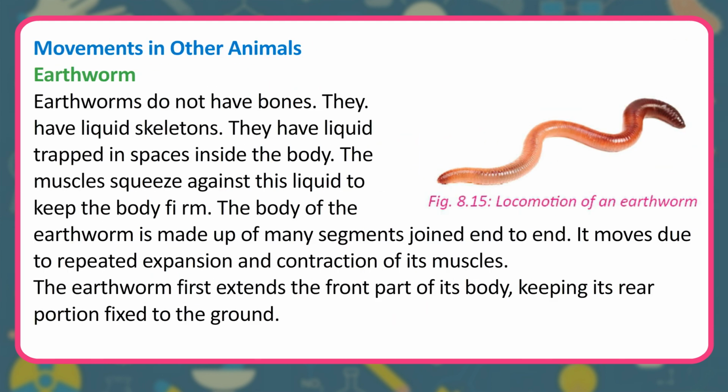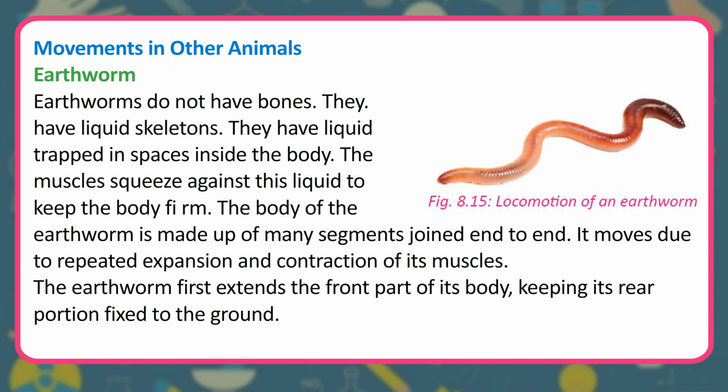Movements in other animals. Earthworm. Earthworms do not have bones. They have liquid skeletons. They have liquid trapped in spaces inside the body. The muscles squeeze against this liquid to keep the body firm. The body of the earthworm is made up of many segments joined end to end. It moves due to repeated expansion and contraction of its muscles.